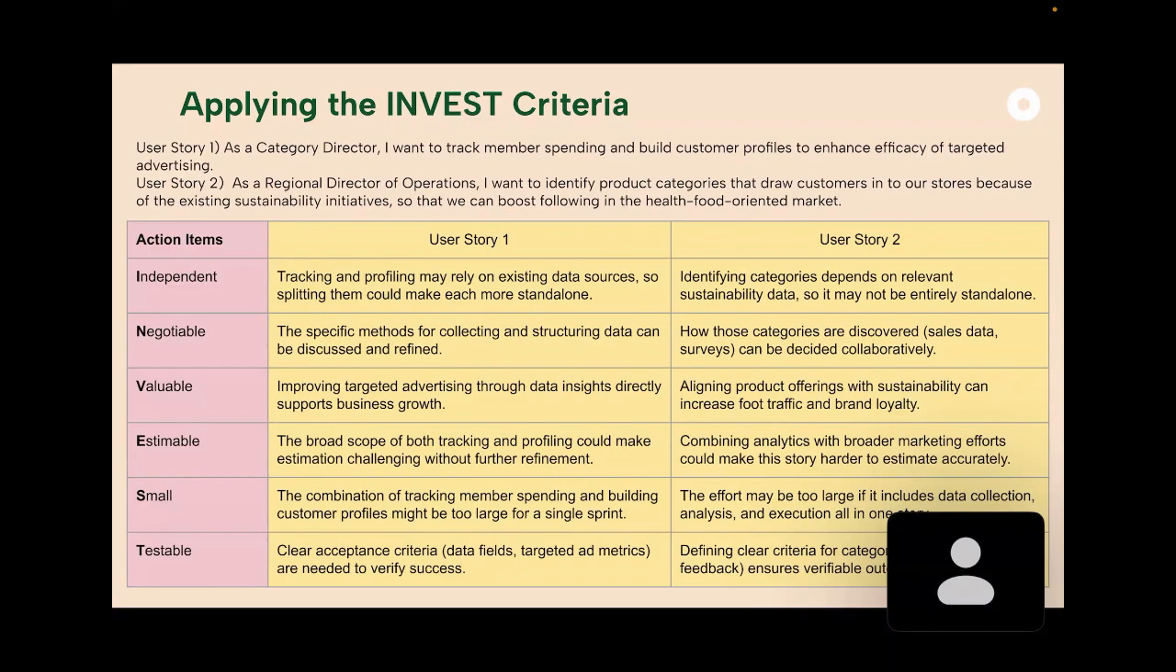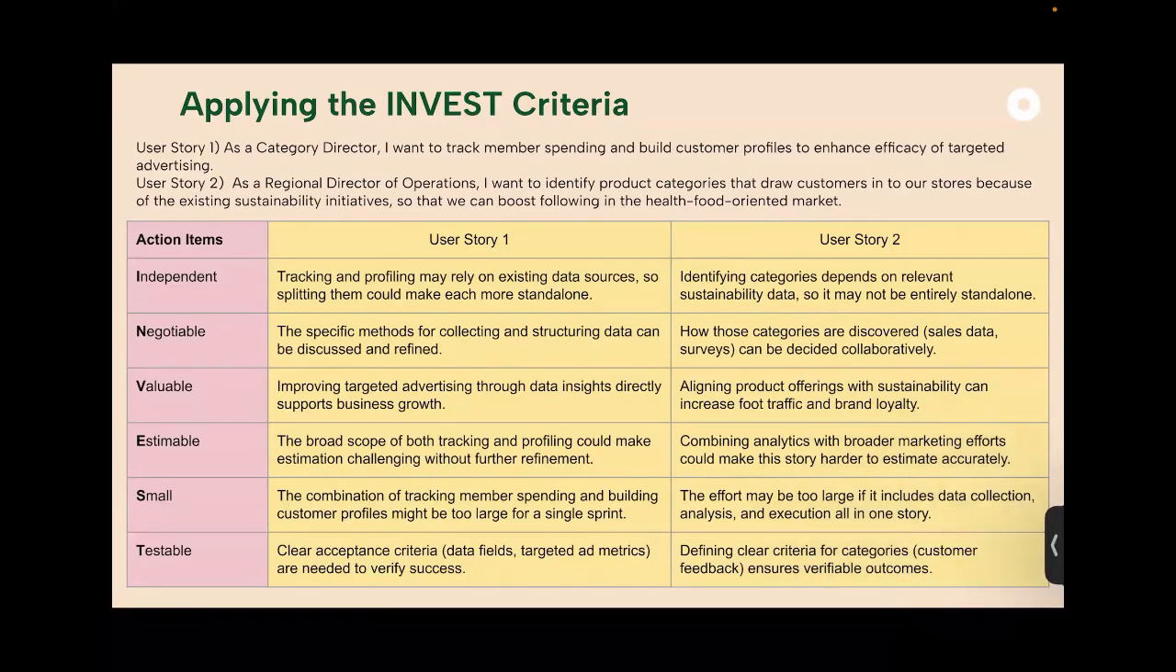And then for the small criteria, the combination of tracking member spending and building customer profiles might be too large for a single sprint. And lastly, for the testable criteria, it requires clear acceptance criteria, so data fields or targeted ad metrics are needed to verify success. For user story 2, the independent criteria is partially met because identifying categories depends on relevant sustainability data, so it might not be entirely standalone. And then for the negotiable criteria, it is met because how those categories are discovered, which could be through sales data or surveys, can be decided on collaboratively.